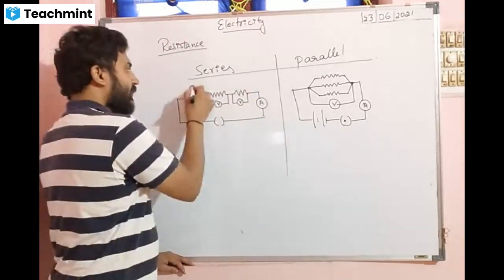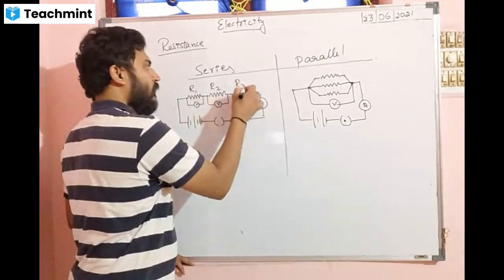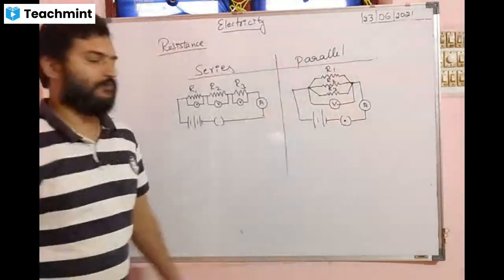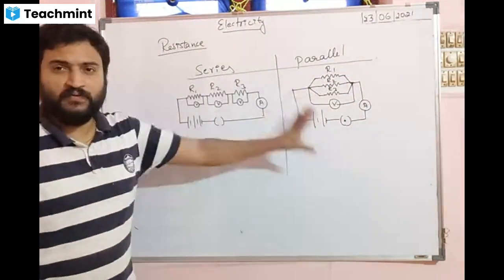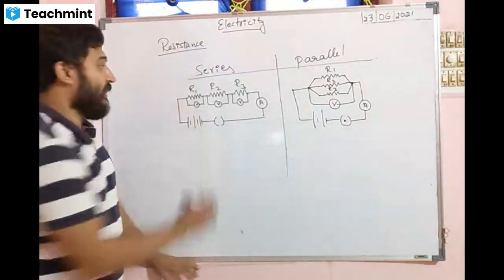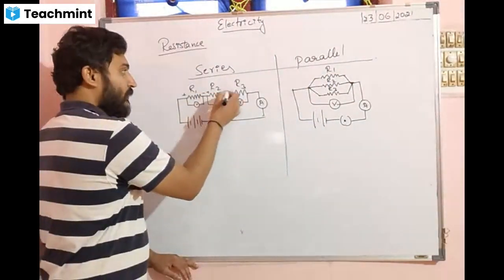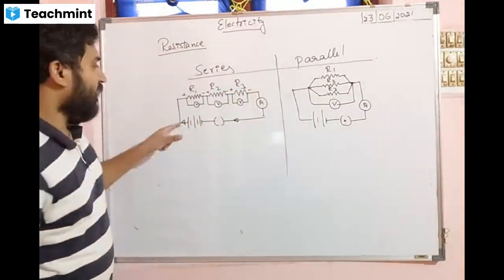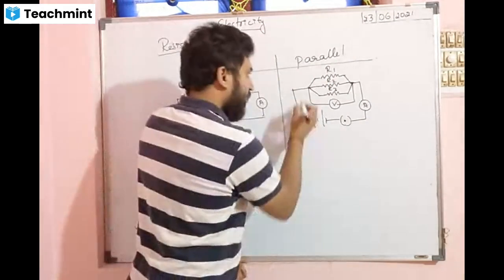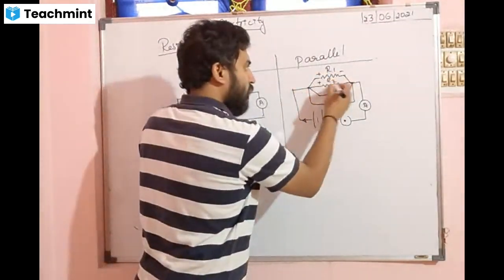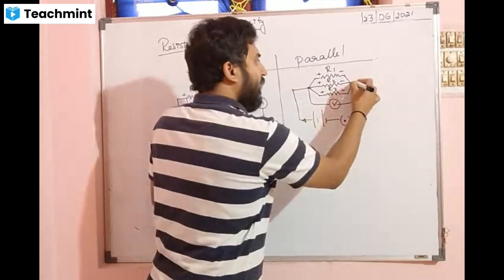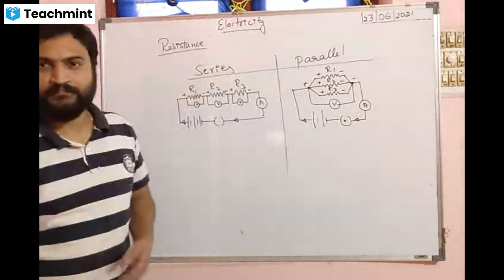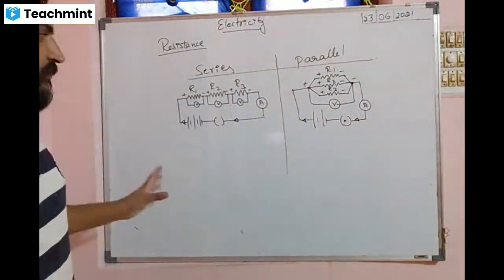How many resistors are connected here? R1, R2, R3. I think you understood the difference of the connection. Here they are connected end to end, positive, negative, positive, negative, positive, negative, and this is the direction of electricity flowing, positive to negative. Similarly here positive, negative, positive, negative, positive, and negative. Look carefully, understand the diagrams.